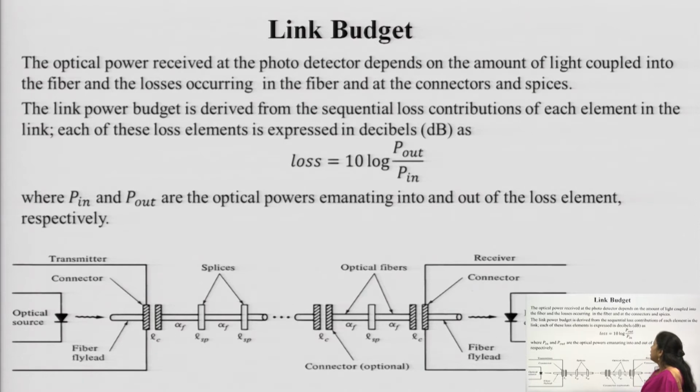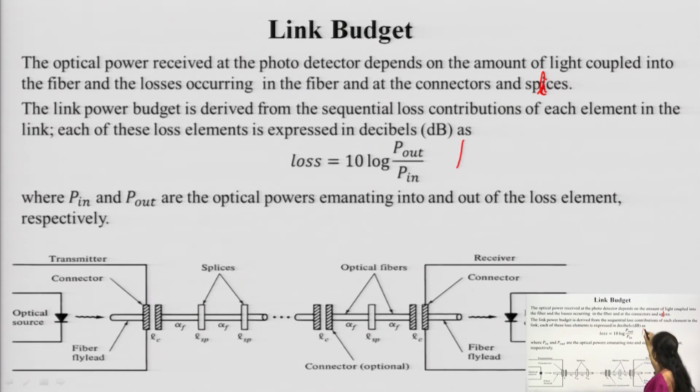Now, what is the link budget? The optical power received at the photodetector depends upon the amount of light coupled into the fiber and the losses occurring in the fiber and at the connectors and the splices. So, whenever we are about to receive the power at the end of the receiver section, we have to take into account all the elements used in the construction of the optical fiber system.